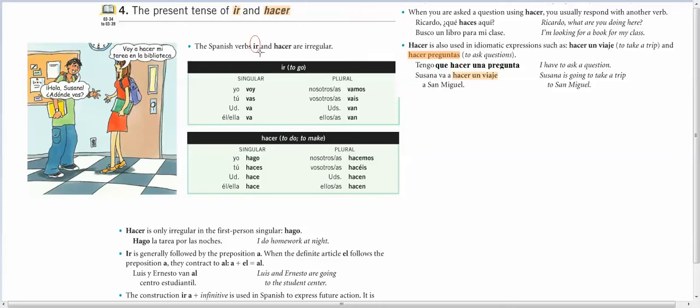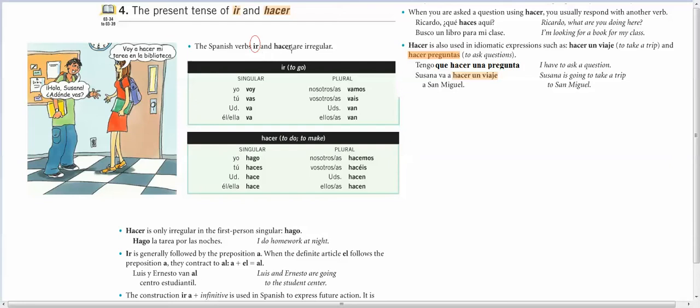how can you take the ending off and add something to the beginning when all the verb is made up of is an ending? So it makes sense that ir would be irregular. You're going to have to change the spelling throughout because you can't take off its ending and add anything to the rest of the verb because there's no verb left once you take off the ending.